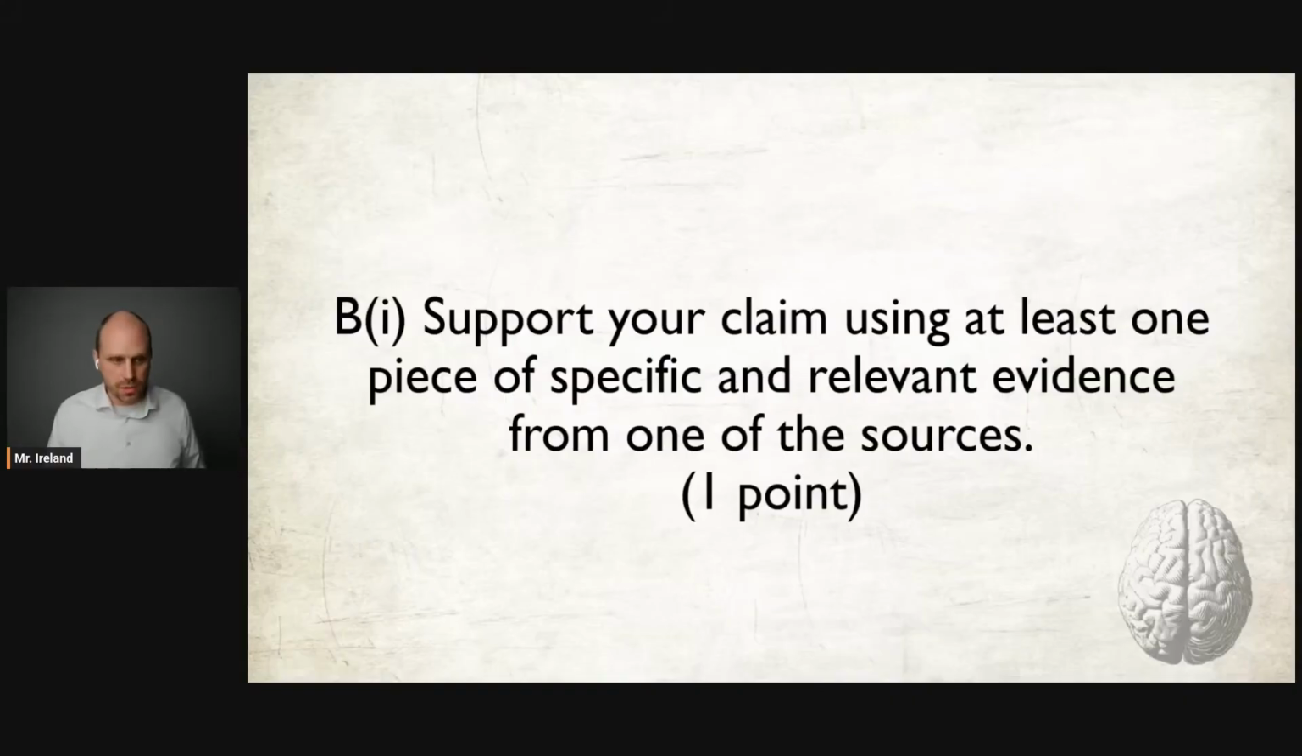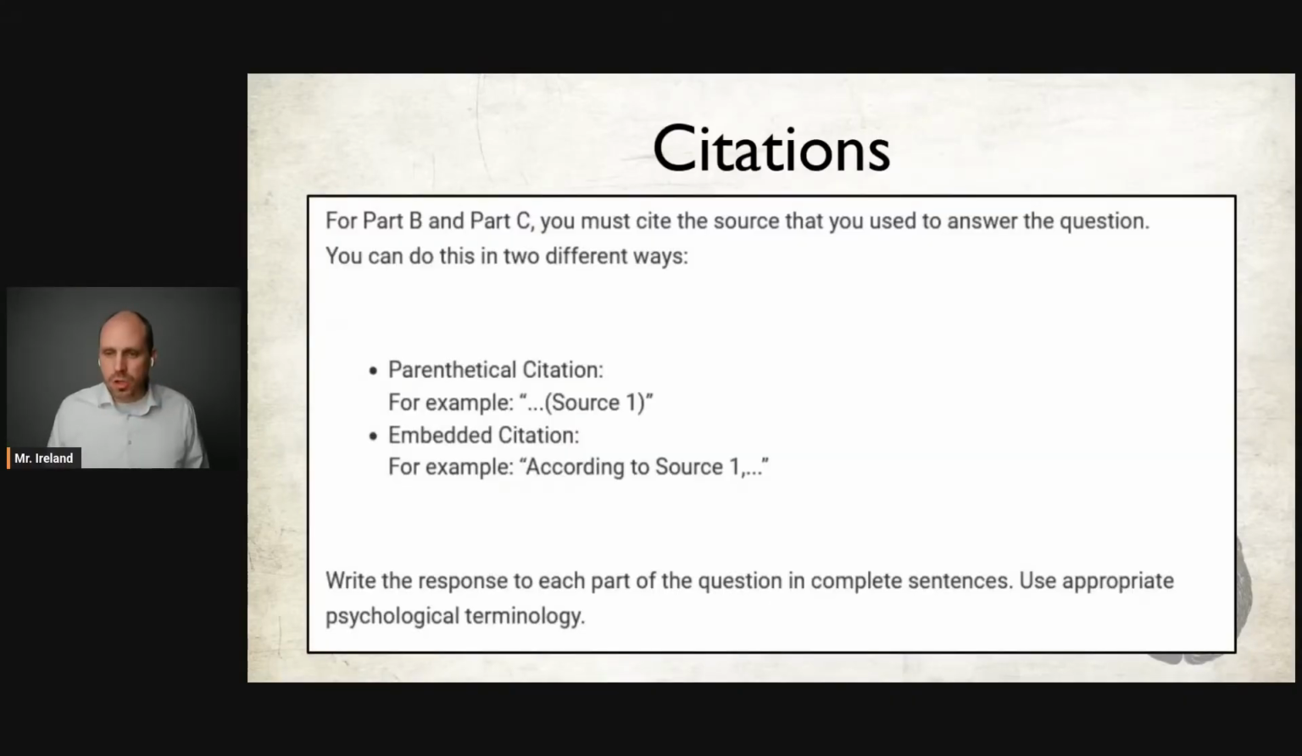When you provide your evidence for B1, you must cite that evidence with the source number, source 1, 2, or 3, not A, B, or C. You must properly cite the evidence with the source number. Now, the College Board has provided examples of citation formats. It doesn't have to be this exactly, but there are examples of citation formats.